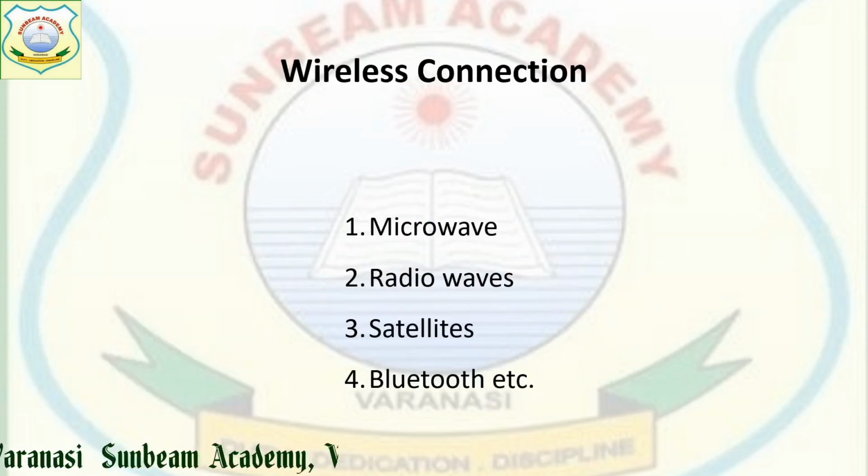Next we will move towards wireless connection. Wireless connection, as I told you students, is the connection which is established between two devices without any support of wire. These can be connected with the help of microwaves, radio waves, satellites, Bluetooth, etc. One by one we will see what microwave, radio wave, satellite and Bluetooth are.